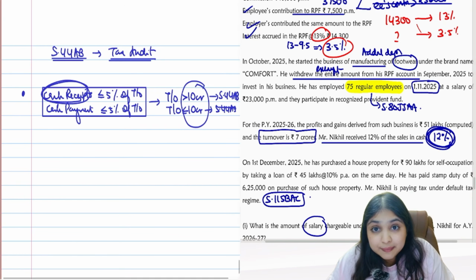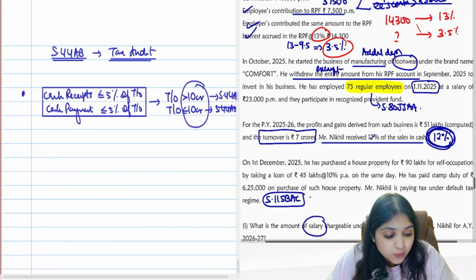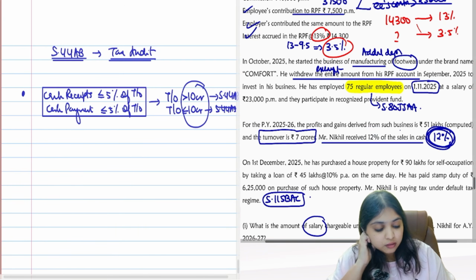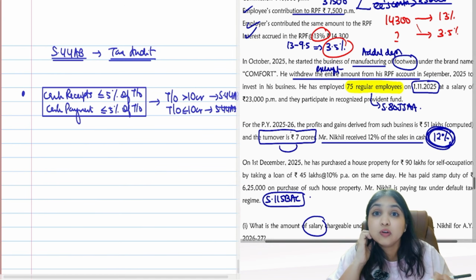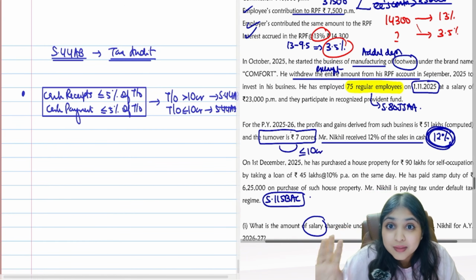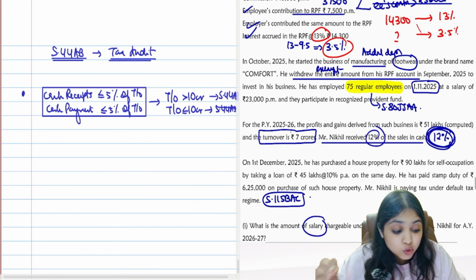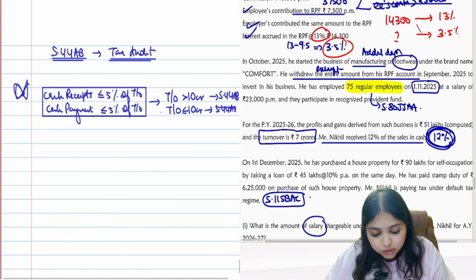If the cash receipt was within 5%, like here it is 12%, if this 12% was within 5%, then you would have said, oh, cash receipt is within 5%, cash payment is within 5%, which means the 10 crore turnover limit will apply. And oh, turnover is 7 crore only, within 10 crore, therefore no tax audit. Like that you would have concluded. But over here, the cash receipt is 12%, guys. It is more than 5%. So this situation is not applicable.